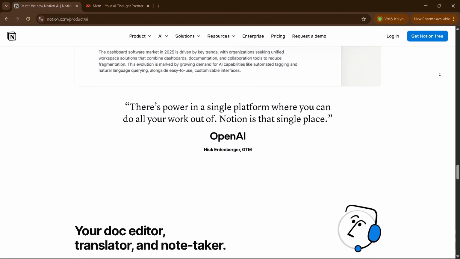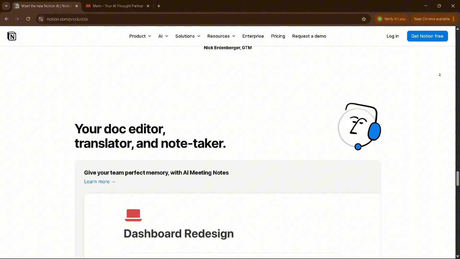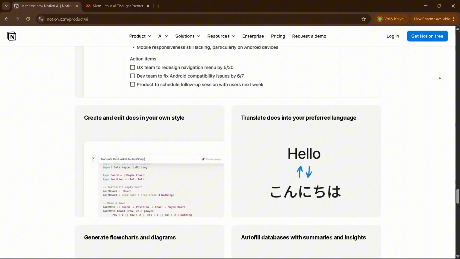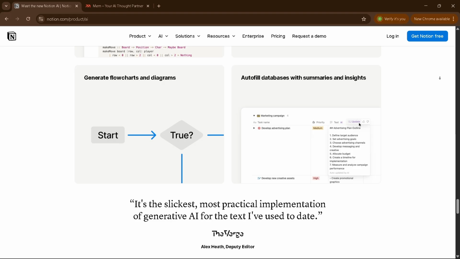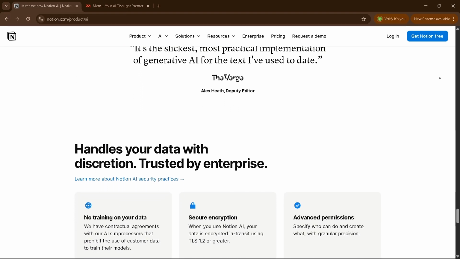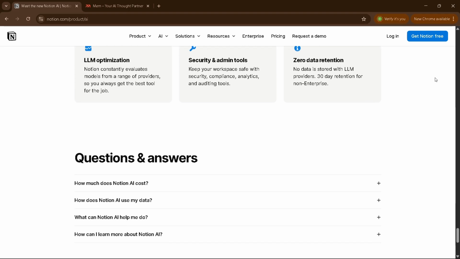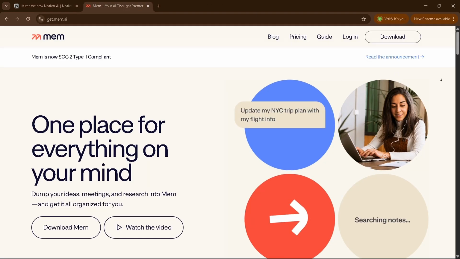Mem AI takes a different path. It does not use folders or traditional structure. Instead, it uses a stream of notes. Mem is designed to be your second brain. The AI learns how you think and connects your notes automatically. You do not have to worry about where you saved the thought. You just type it in and let the AI handle the organization.